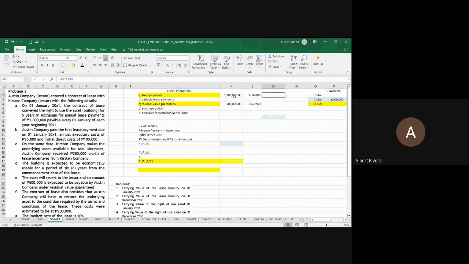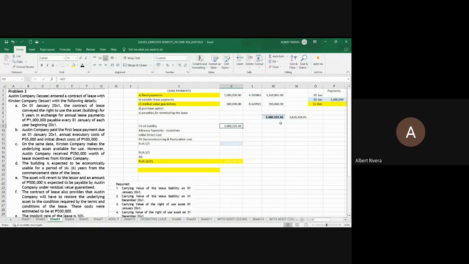So this is now 1 million times 4.16 minus 1 million, minus 1 million in the sense that there is an advance payment. Then the present value of the residual value is 310,000. So the answer for requirement 1 is 3.48 million pesos. Okay? Then, to get the carrying value of the liability on December 31, just multiply this by 1.10 to accrue the interest, and the answer now would be 3,828,358.